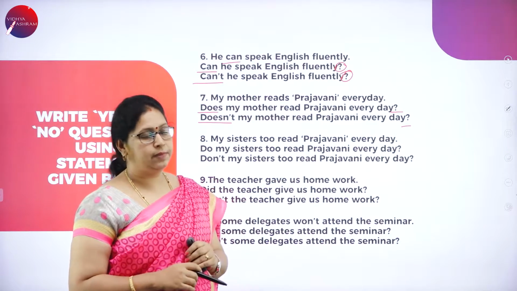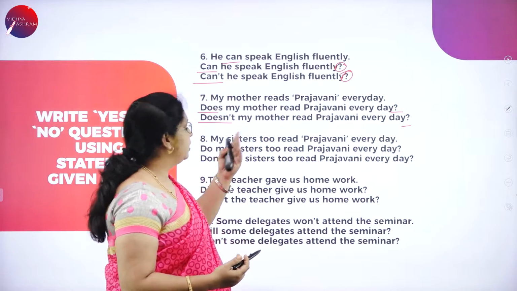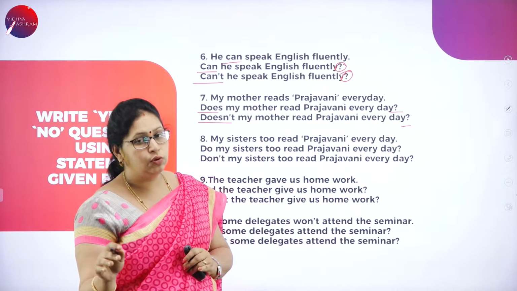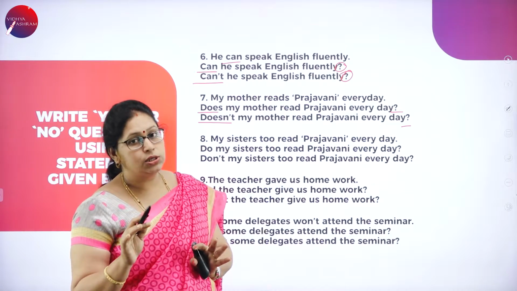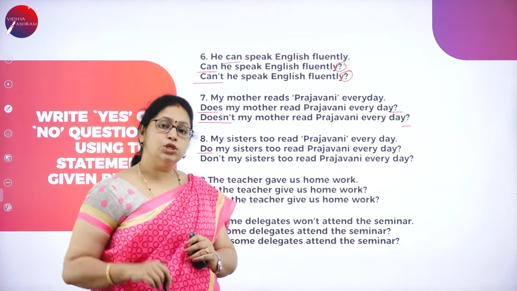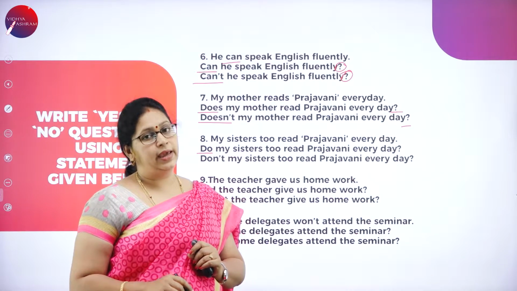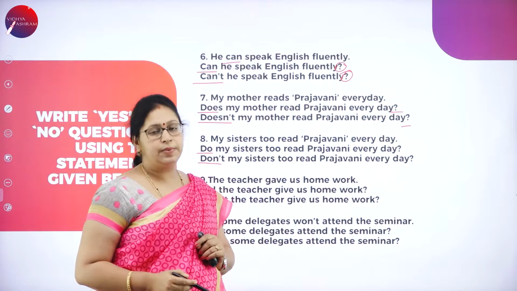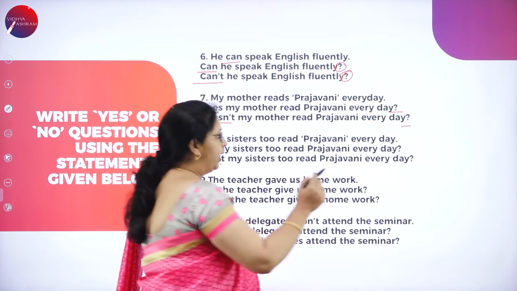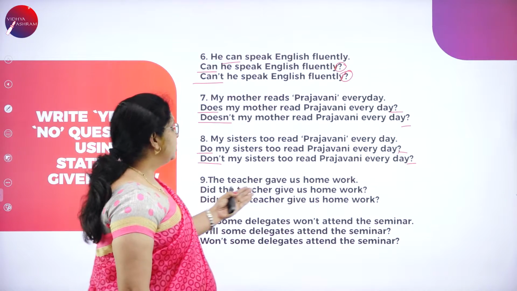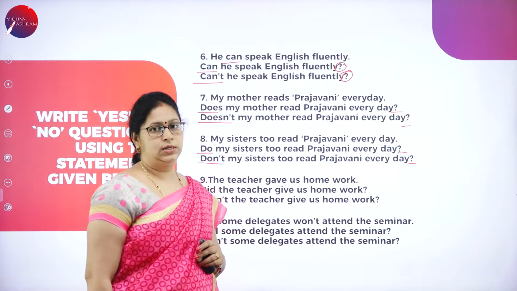My sisters too read Prajavani every day. This is the statement. So here also there is no auxiliary verb. There is no modal also. What will we do? We'll use do. Do my sisters too read Prajavani every day? Okay. Or don't my sisters too read Prajavani every day? And question mark. Okay.